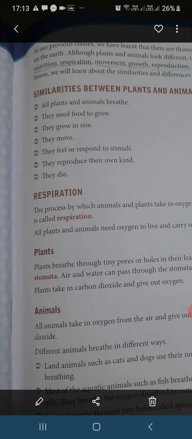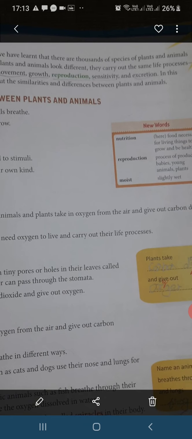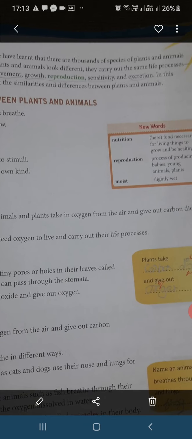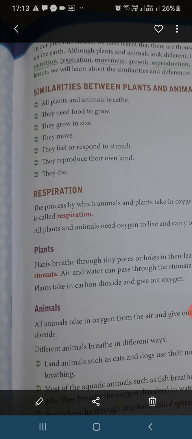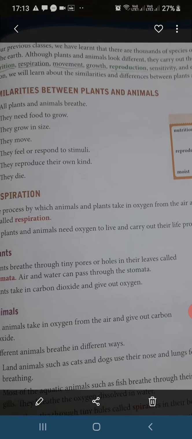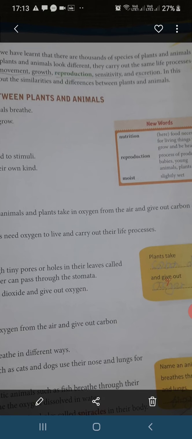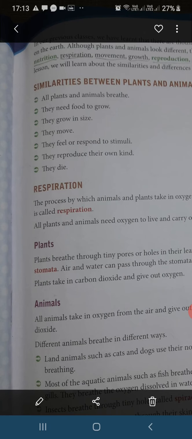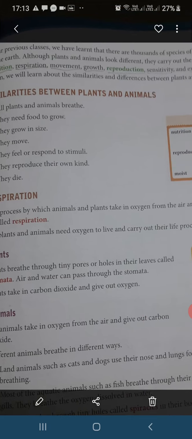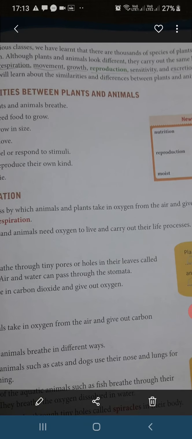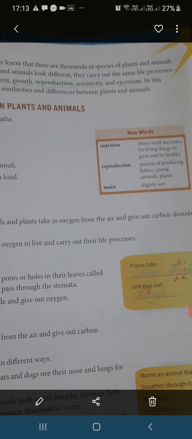Although plants and animals look different, they carry out the same life processes: nutrition, respiration, movement, growth, reproduction, sensitivity, and excretion. In this lesson, we will learn about the similarities and differences between plants and animals.